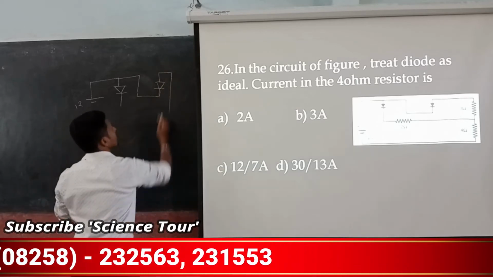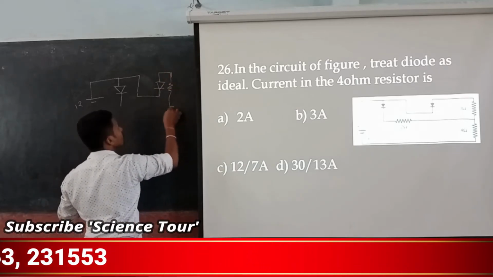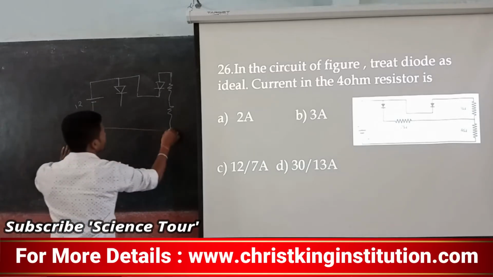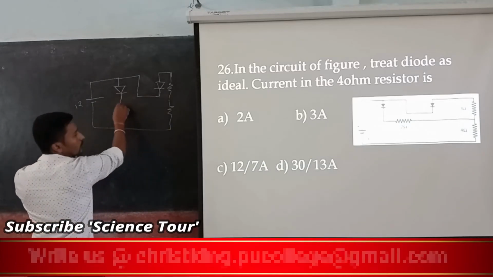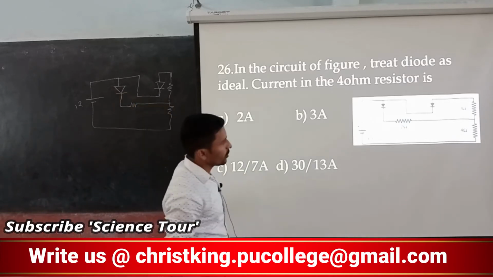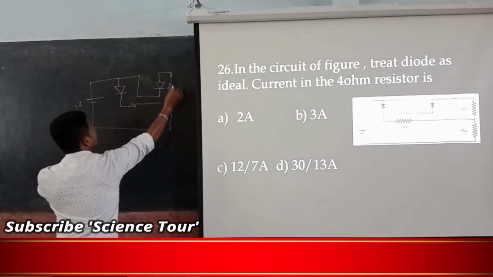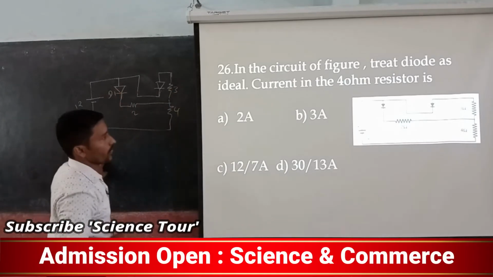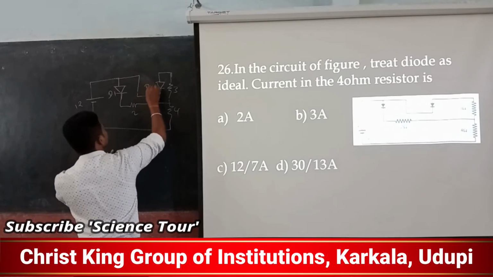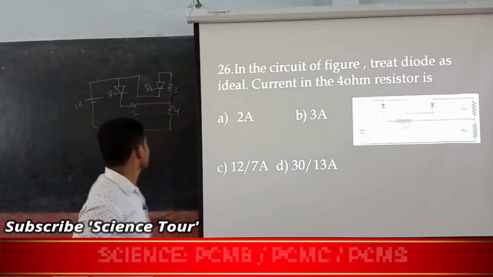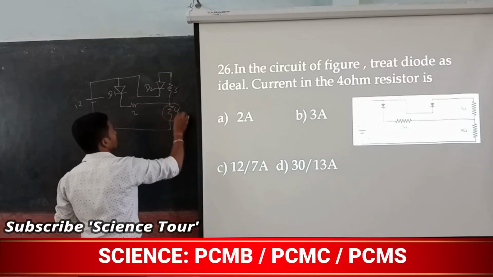There are two resistances, and after that the negative is connected in this way. So it is 3 ohm, 4 ohm, 2 ohm, with D1 and D2. Now what do you have to find out? The current in the 4 ohm resistor.